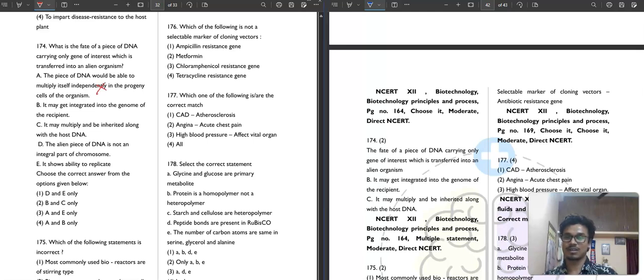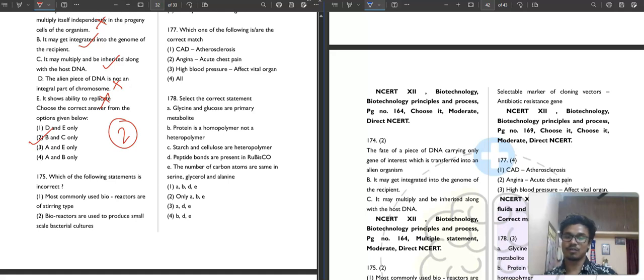No, this is not correct. Then it may get integrated into the genome of the recipient. Correct. Then it may multiply and be inherited along with the host DNA. Correct. Then D, the alien piece of DNA is not an integral part of the chromosome. Not correct. It shows ability to replicate. Not correct. So the correct answer for this question will be B and C, second option.